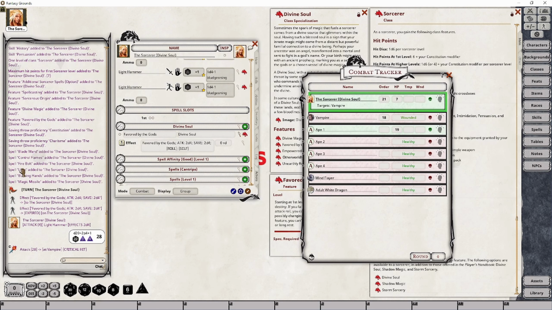What would be the odds that I would roll a 20 right then and there? Thank you, Fantasy Grounds. Anyway, so my scenario didn't play out the way I had thought.